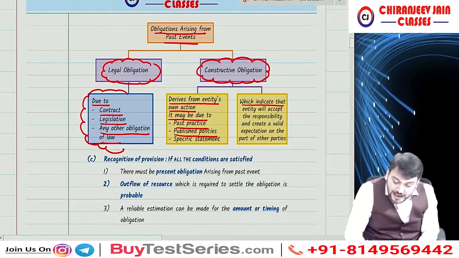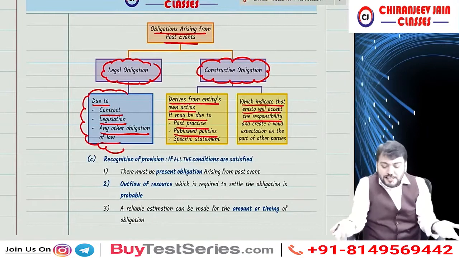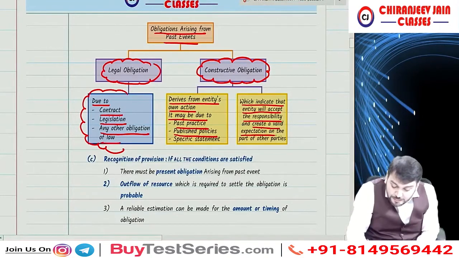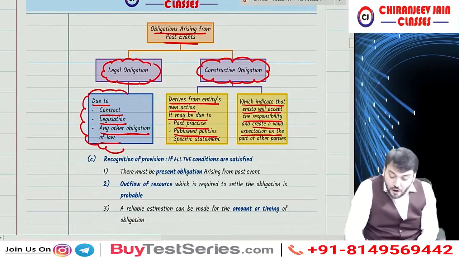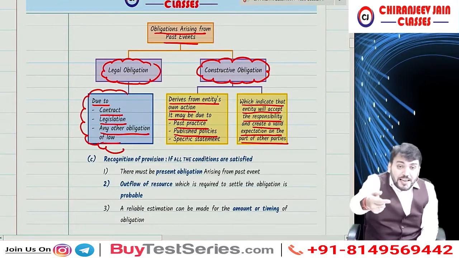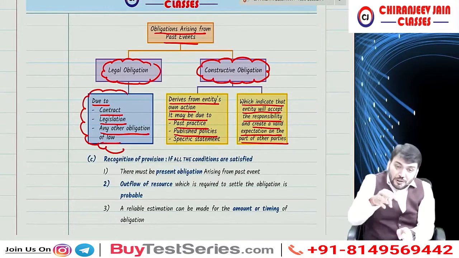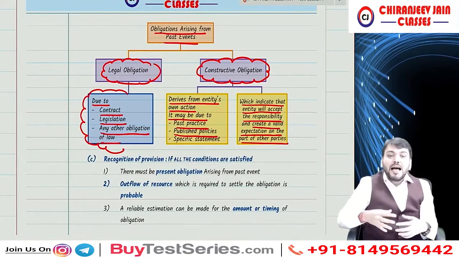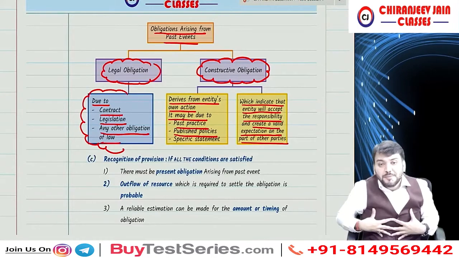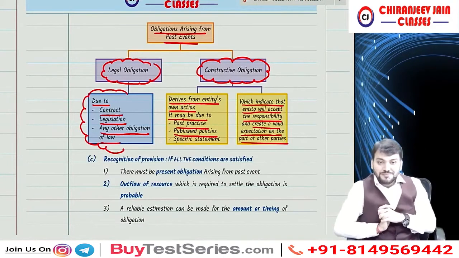which indicate that entity will accept the responsibility, of course I will accept this responsibility, and create a valid expectation on the part of other party. By making such announcement, I have created a valid expectation in the mind of my student. Understood? So it means due to such announcement, I have a constructive obligation, and Ind AS 37 says you should also create provision for constructive obligation if all the conditions are satisfied.